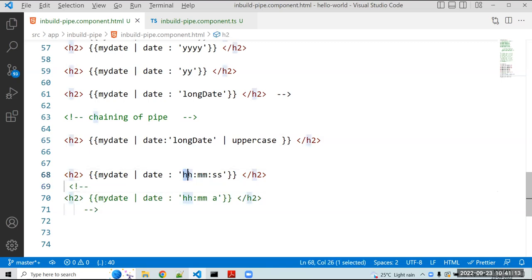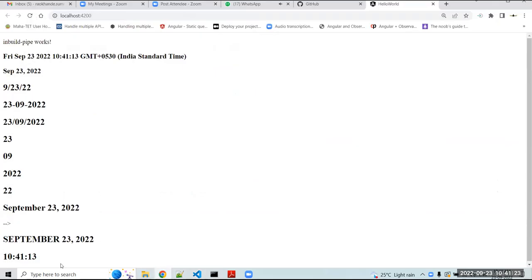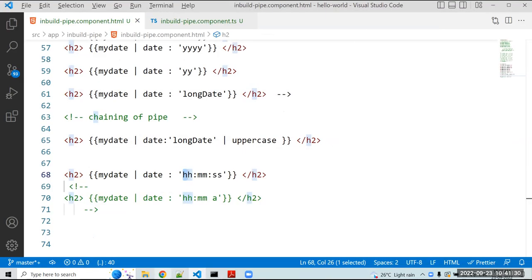So for that we use HH. HH stands for hour, minute and second, so it displays only the hour, minute and second format. If you want to display a 12 hour format, which means you have to display AM and PM, that also can be used.